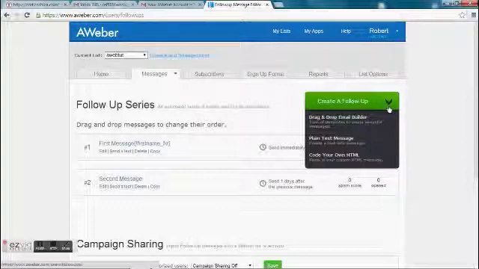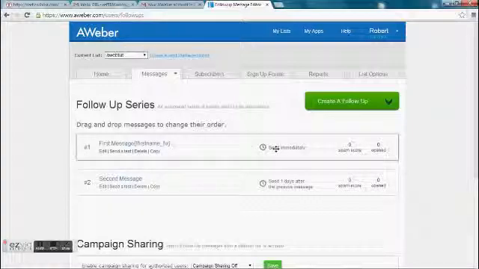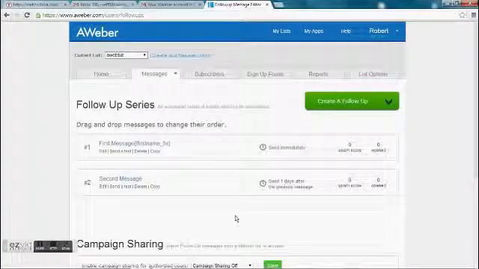Real quick before I go into here, this will be blank when you first come up, right? When you set up your first message, it's always configured to send immediately after someone subscribes to your list. And then every message after that is set on a duration. So the second message is set 1 day after the first message is sent, and then the third message will be set so many days after the second message is sent. And you can configure that.